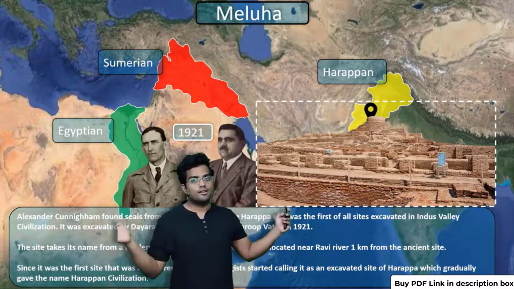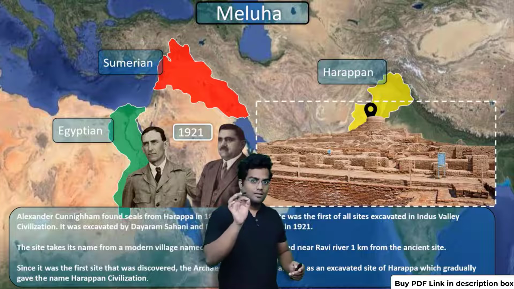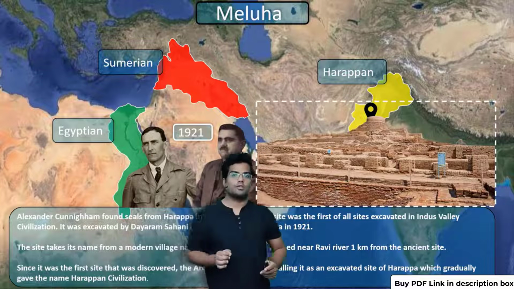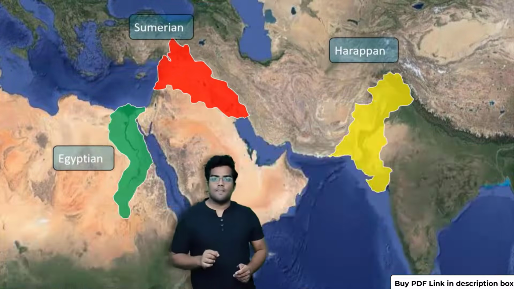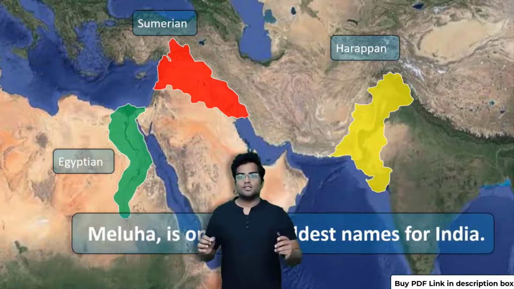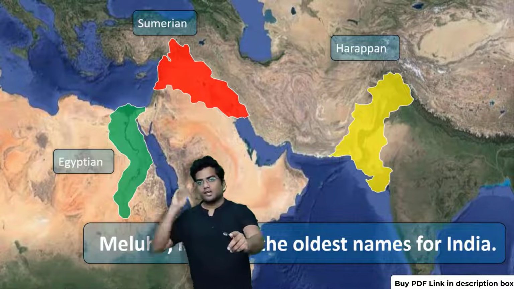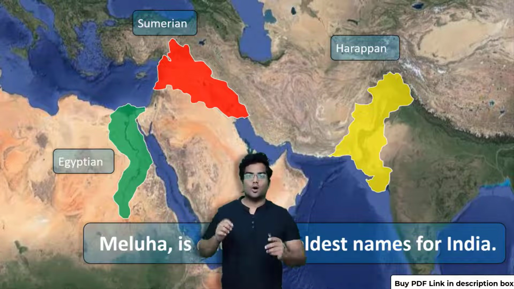So the question is, what was the name? The oldest name for this particular civilization is Meluha. Okay, the oldest name is Meluha. This region that is shaded in yellow was most likely called Meluha.